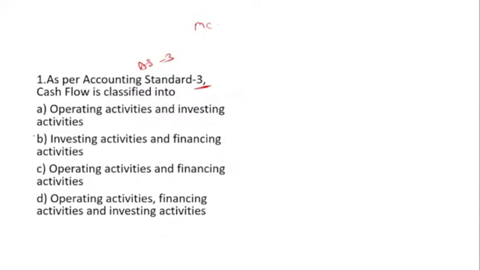As per the accounting standard, in this question I have taken two concepts. First, accounting standard 3 is talking about the cash flow statement, so this is very important. The cash flow statement comes under accounting standard 3.